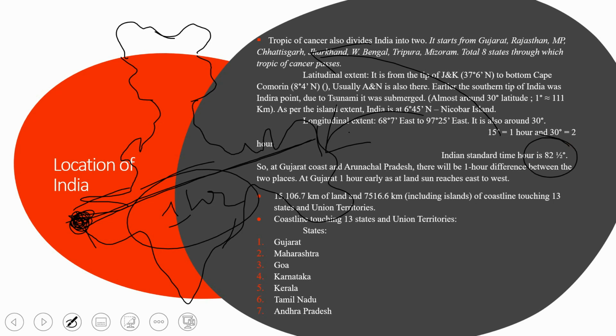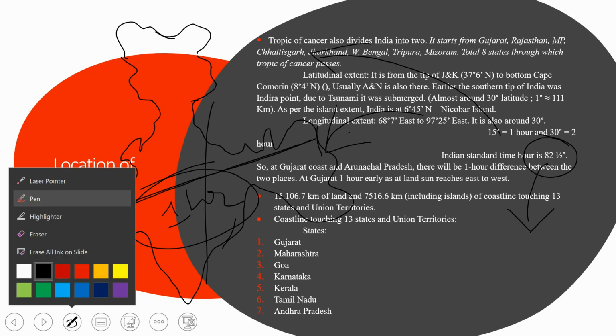The 82 and a half degree timeline passes through Uttar Pradesh, Madhya Pradesh, Chhattisgarh, Andhra Pradesh, and Telangana is also there, okay? So these are the 5 states, 1 2 3 4 5, through which our Indian Standard Time passes, okay?